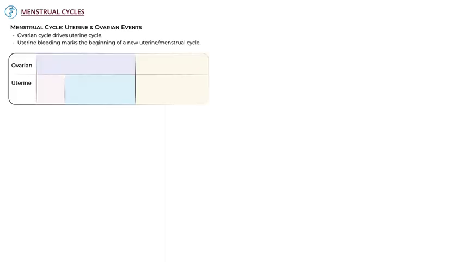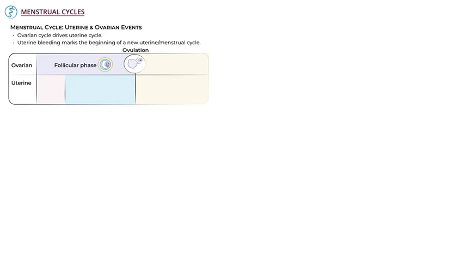Uterine bleeding, menstruation, or a period, marks the beginning of a new menstrual cycle. Let's show this with a quick table. Show that the ovarian cycle, which tracks the events in the ovaries, comprises two phases. The first phase is the follicular phase. This is when ovarian follicles mature and a dominant follicle emerges to prepare for ovulation. Show that the follicular phase ends with ovulation, in which the follicle bursts and expels the ova from the ovary.